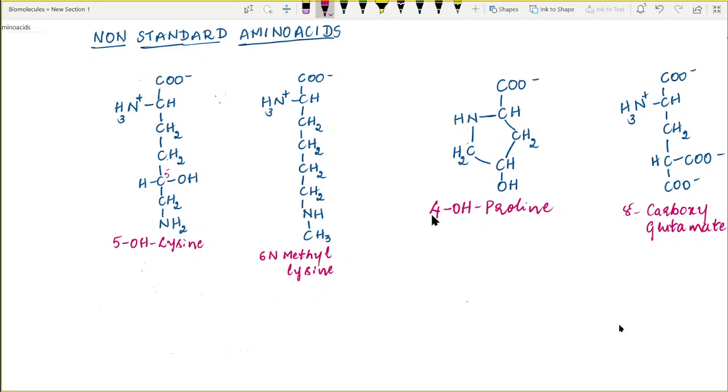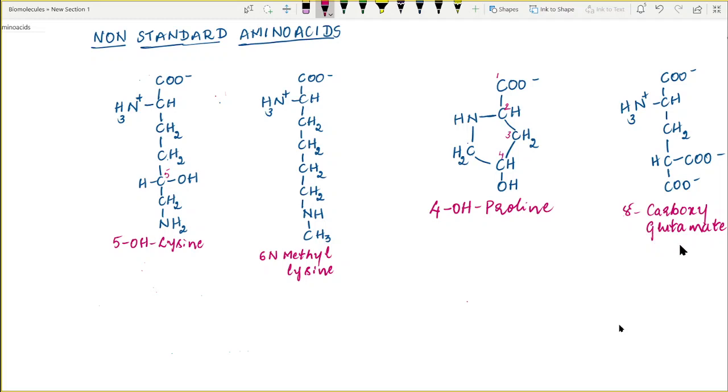Similarly, our proline molecule is also hydroxylated at its fourth carbon atom. See, this is the first carbon atom, second carbon atom, third carbon atom, and fourth carbon atom. The fourth carbon of the proline also has been hydroxylated, which results in the formation of 4-hydroxyproline. Okay, this is also one non-standard amino acid, and the next one is gamma carboxyglutamate.